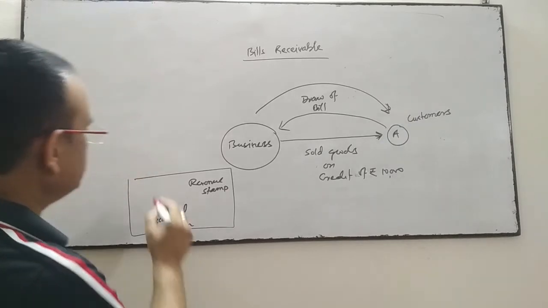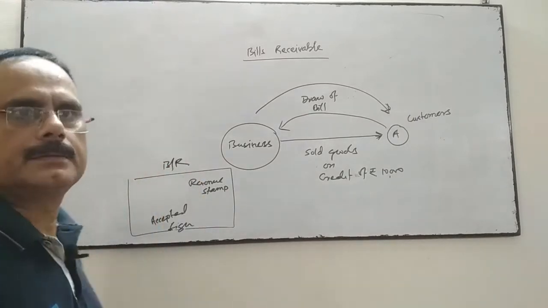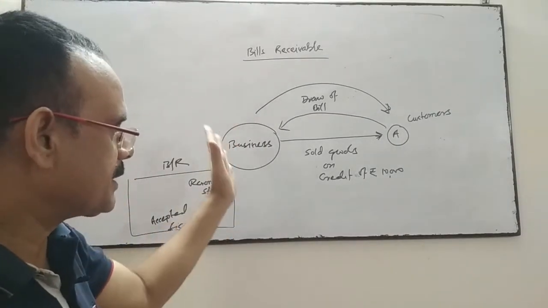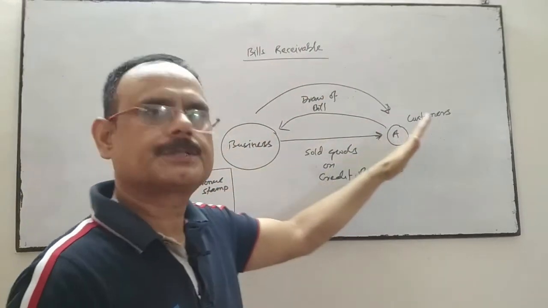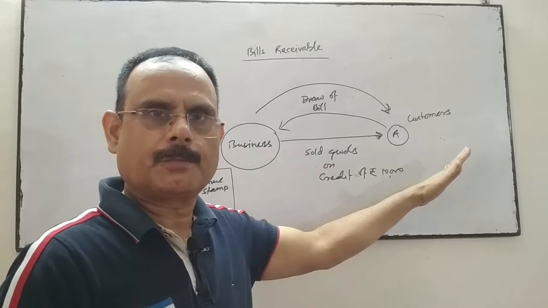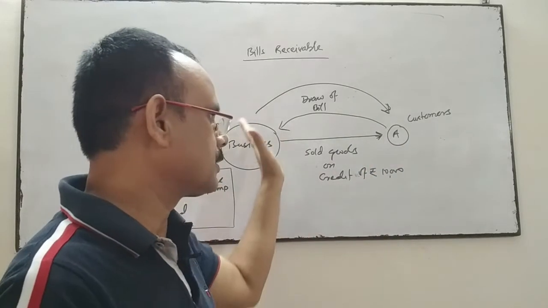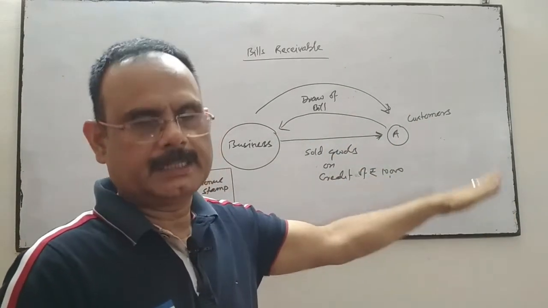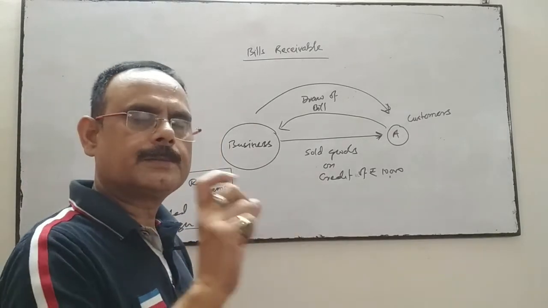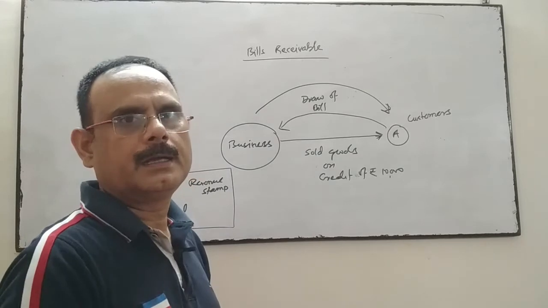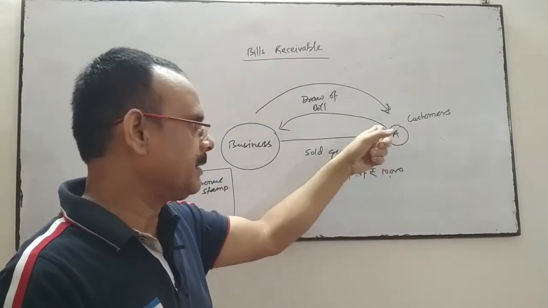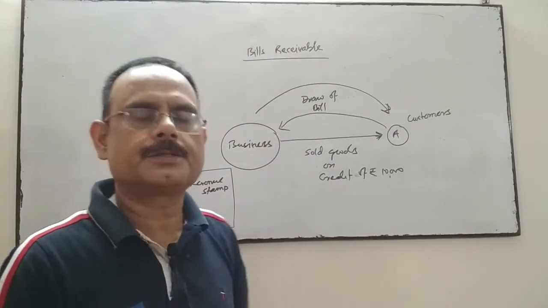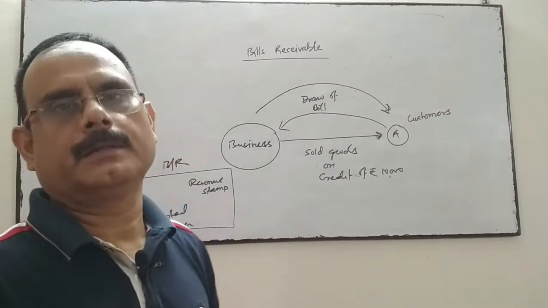Then it is called bills receivable. Bills receivable means, once again, when the business draws a bill over their customer who has purchased the goods on credit from us, in the name of that customer, with all the terms and conditions agreed by the customer, and the customer accepts that bill and returns it to the business, then that bill is known as bills receivable.